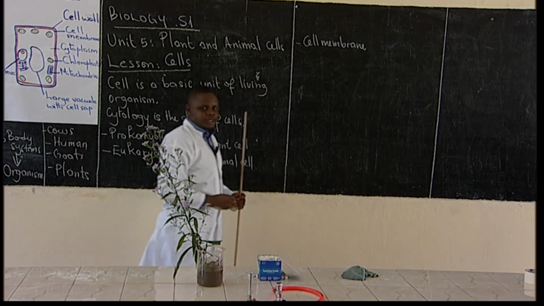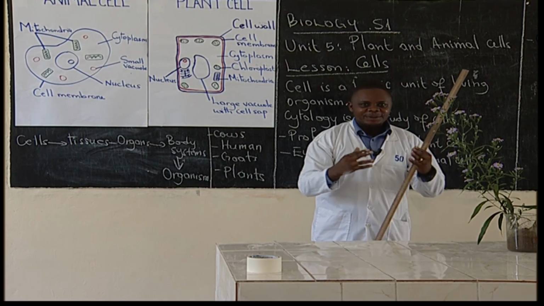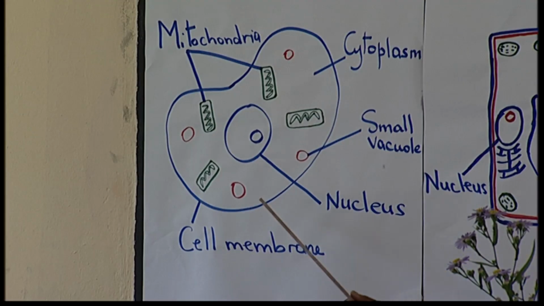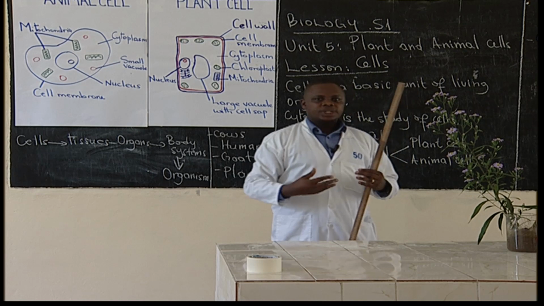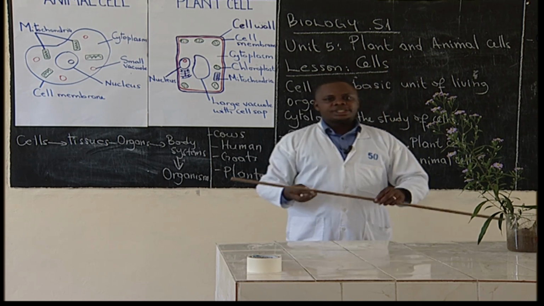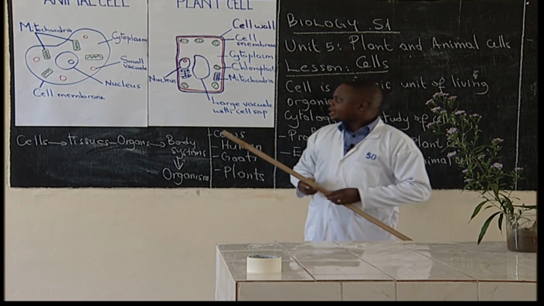One of the functions of the cell membrane is to protect the internal parts of the cell. Another function is that it allows materials to go in and out of the cell. That means it is an important function of the cell membrane. We can give examples of materials which go inside the cell and outside the cell.